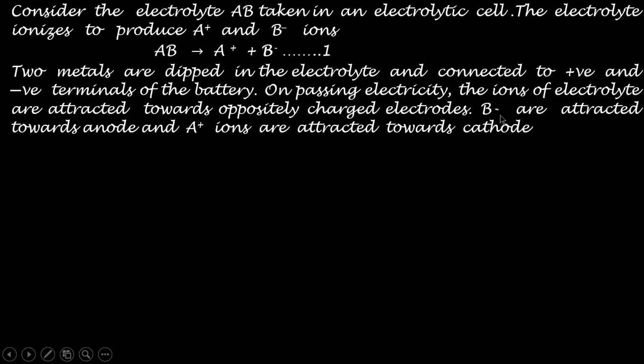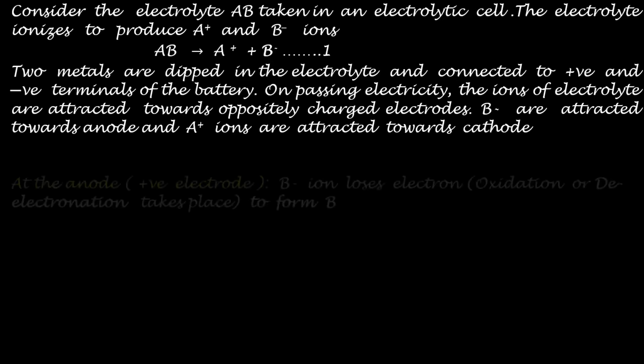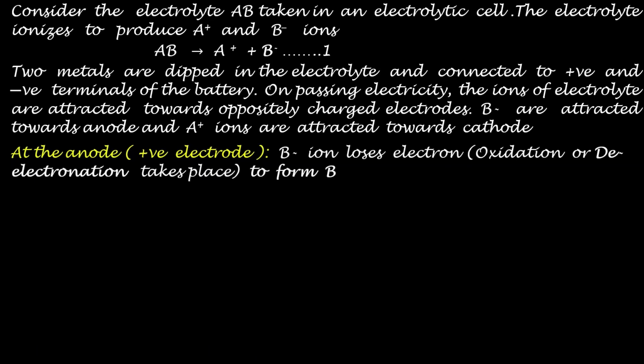That is, B minus ions are attracted towards the anode. The anode is the positive electrode that is connected to the positive terminal of the battery, so this will be attracting the negative ions. In this case, the B minus ions are the negative ions, so they will be attracted towards the anode, and A plus ions are the cations. They will be attracted towards the cathode. The cathode is the negative electrode, it will be attracting positive ions. So A plus ions are the positive ions, and cations will be attracted towards the cathode. When they go to the respective electrodes, they lose the charge, they get discharged.